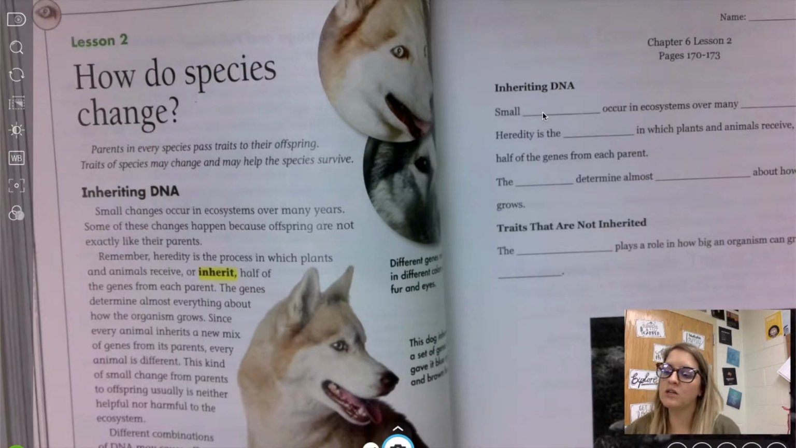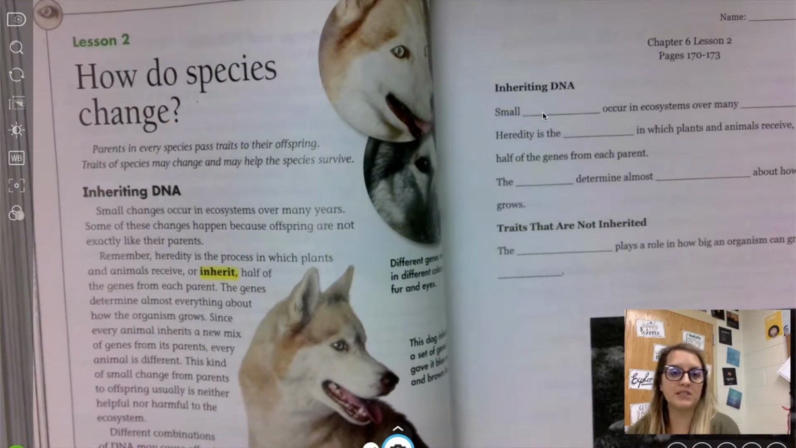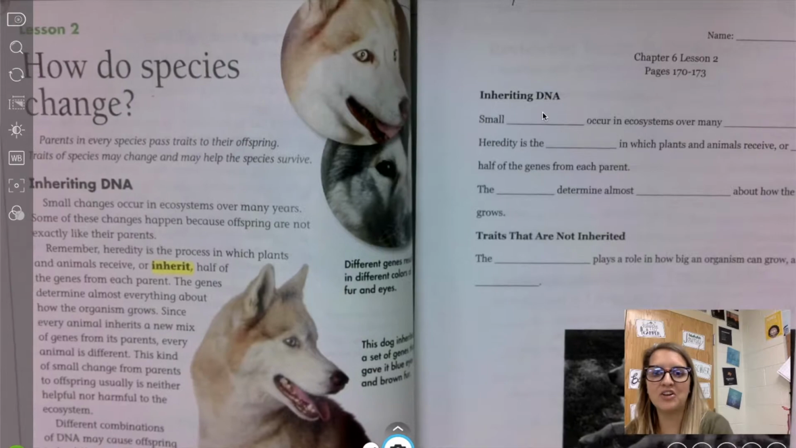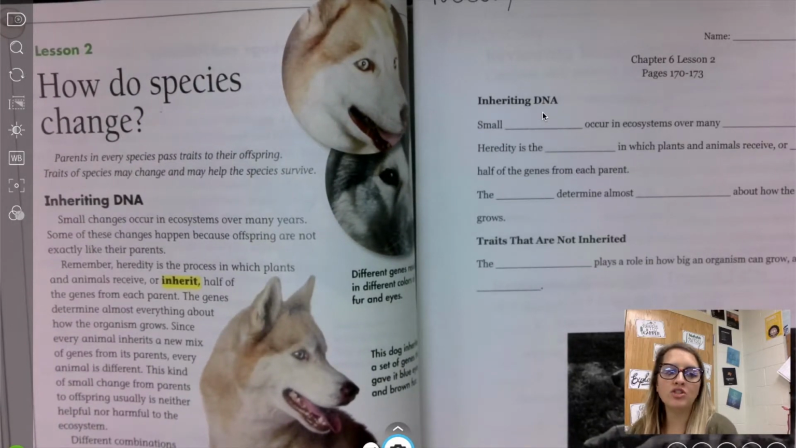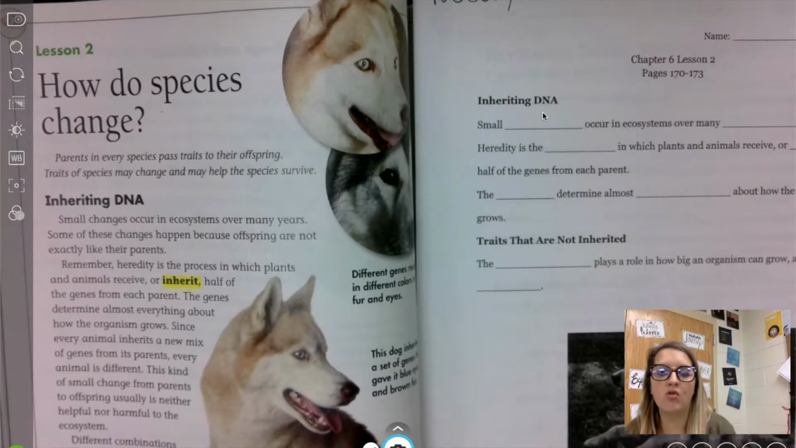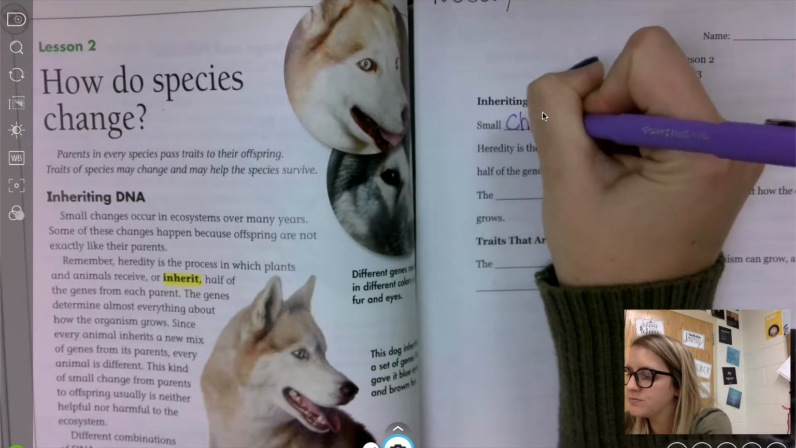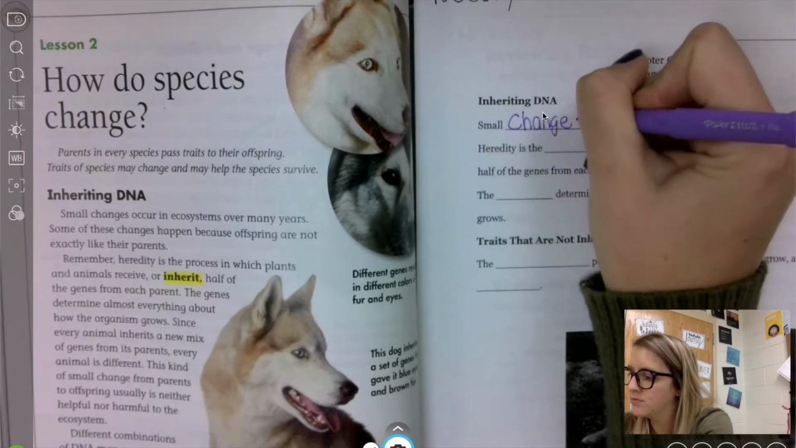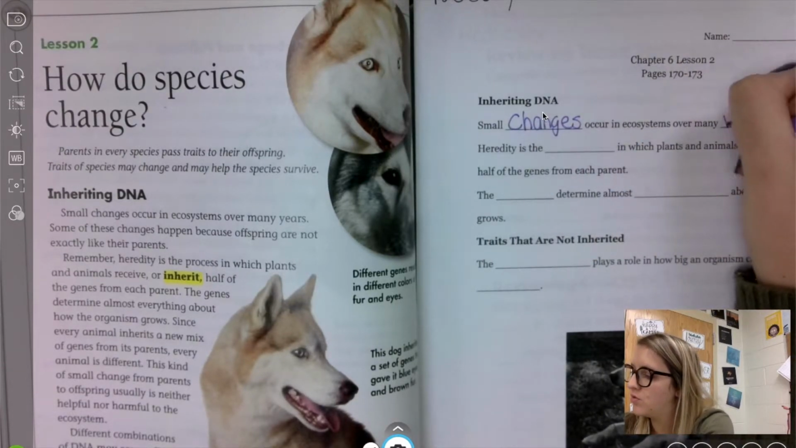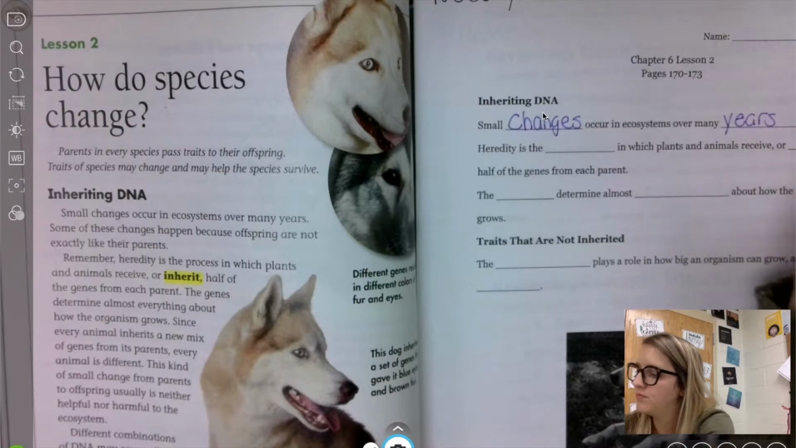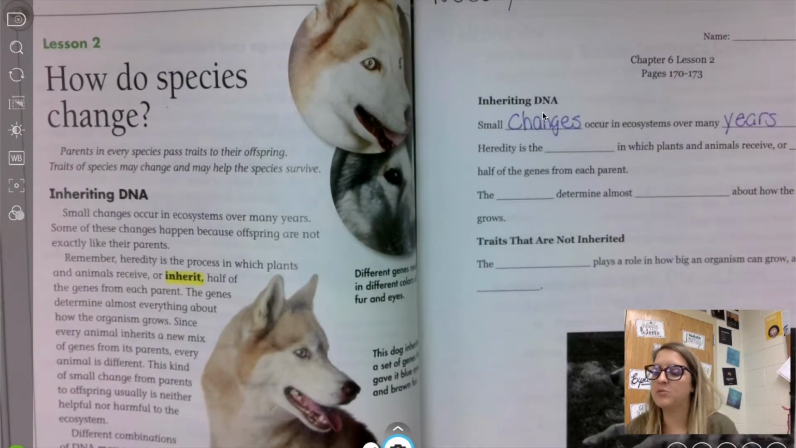So looking at the first part, parents in every species pass traits to their offspring. Traits of species may change and may help the species survive. So in our first section, inheriting DNA. Small changes occur in systems over many years. And I see that right away in my notes. So small changes occur in ecosystems over many years. Some of these changes happen because offspring are not exactly like their parents.